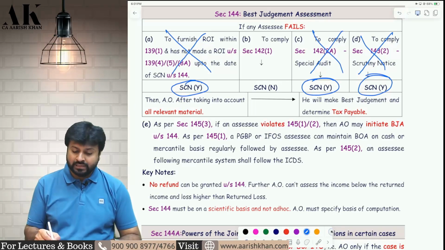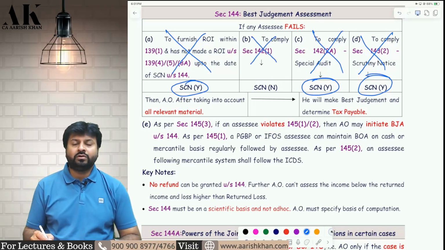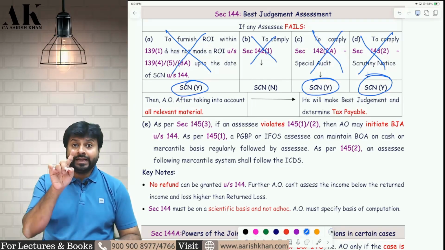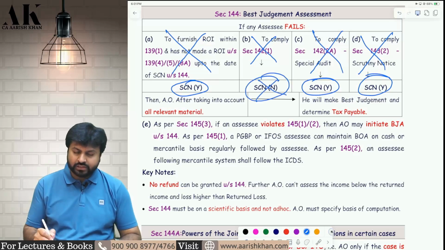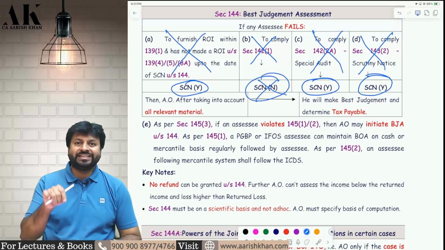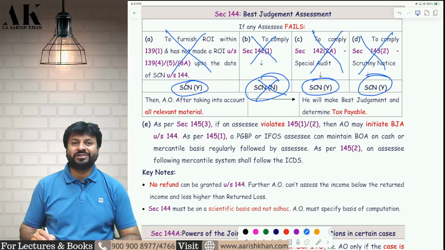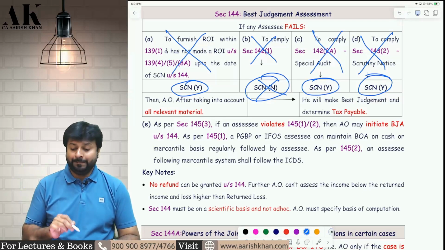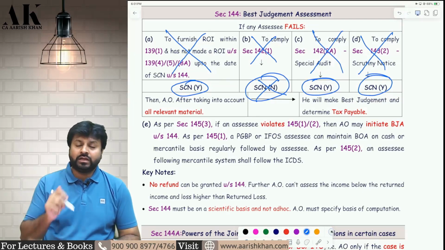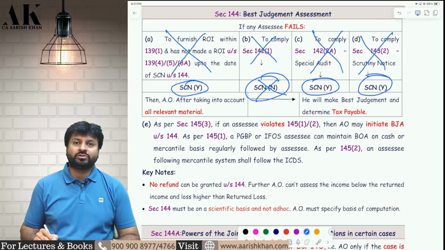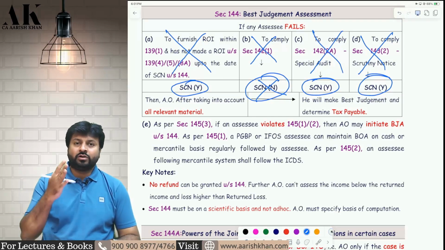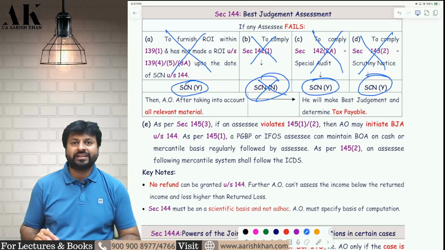Now, the fourth case, if you don't comply with 142(1) notice, then the AO will directly do the best judgment. Show cause notice is not possible in this case. In this case, the AO does not give a show cause notice. In the first 3 cases, the AO does give you a show cause notice. But in this 142 subsection 1 non-compliance, you are not going to get any kind of show cause notice in that case. That is the catch over here, which you need to keep in mind.